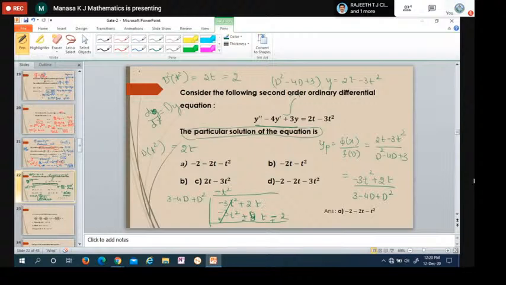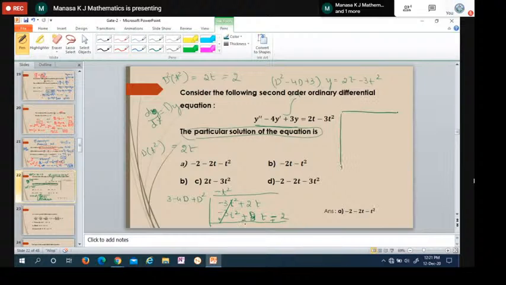These are the lengthy problems. They have asked for 2 marks. Okay, the answer is here. I'll continue here: minus 8t plus 2 is minus 6t plus 2.